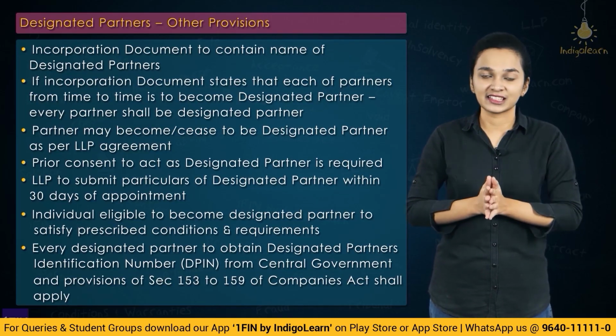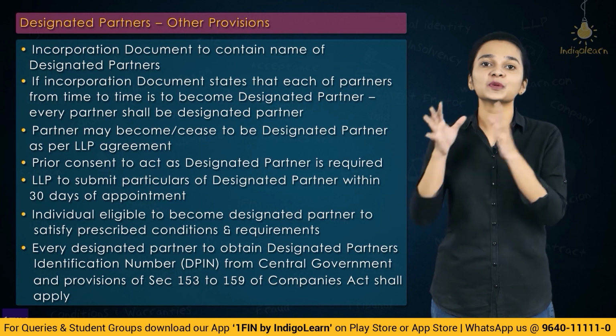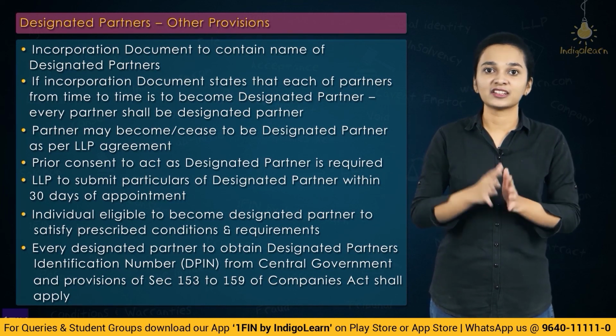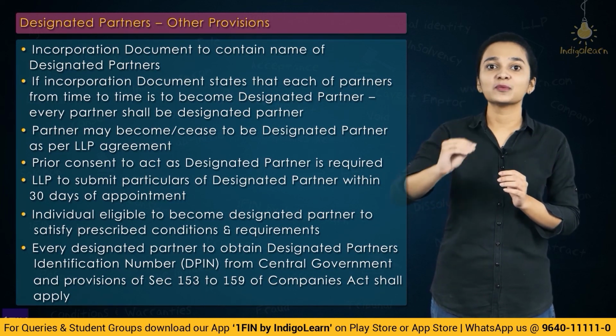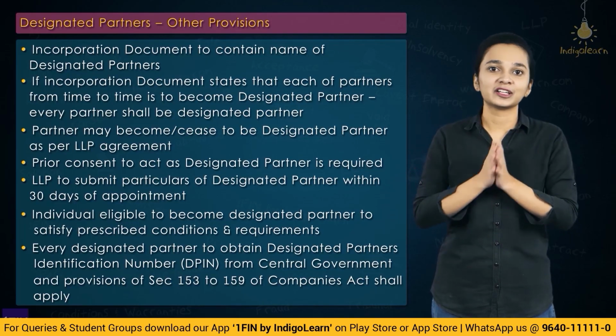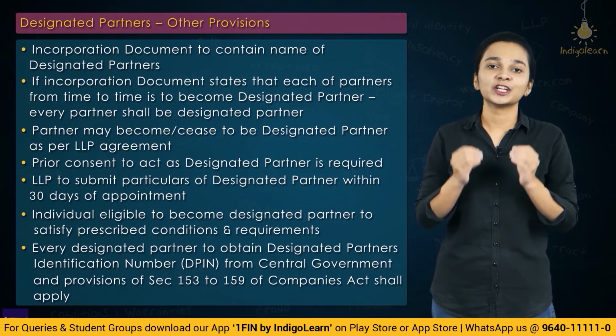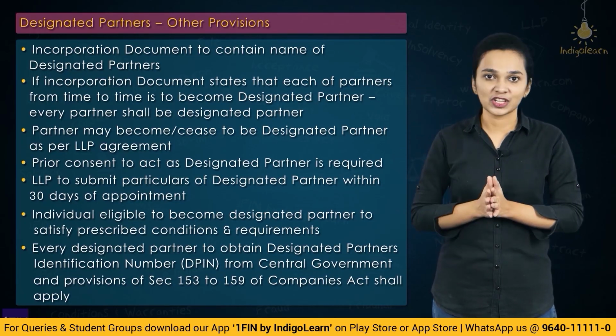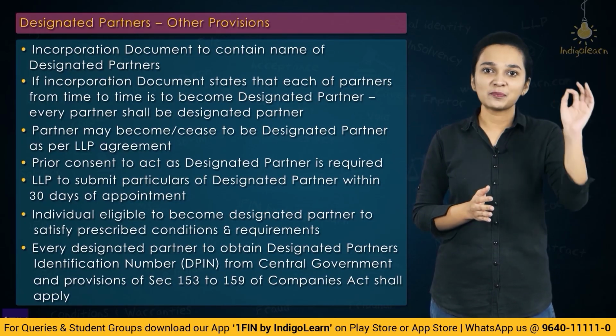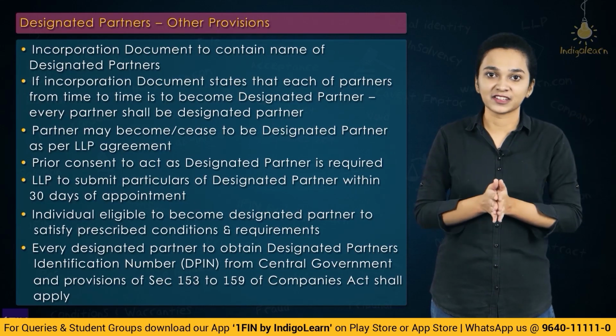An individual appointed as designated partner shall be eligible and shall comply with all the requirements with regard to designated partners, and he is also required to obtain a unique identification number called the designated partner's identification number.